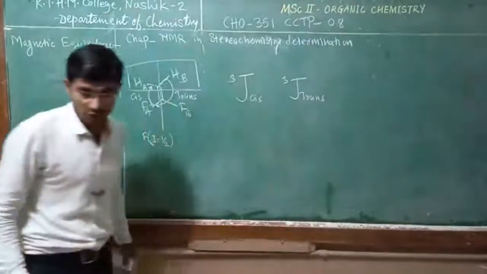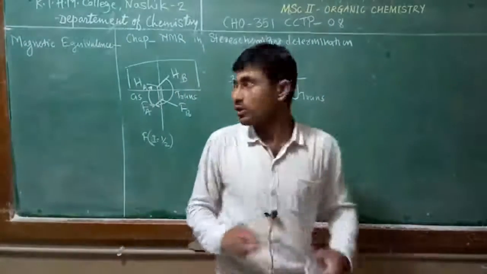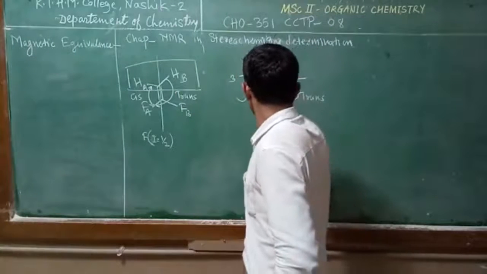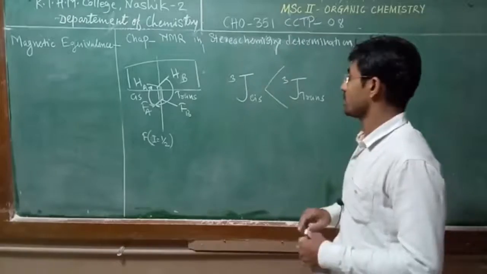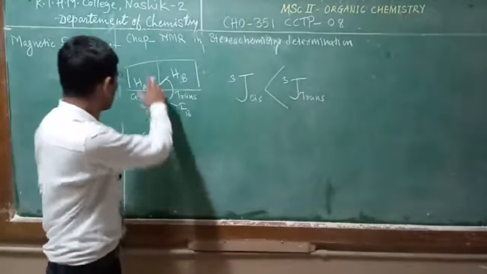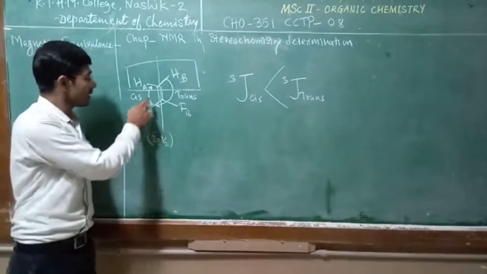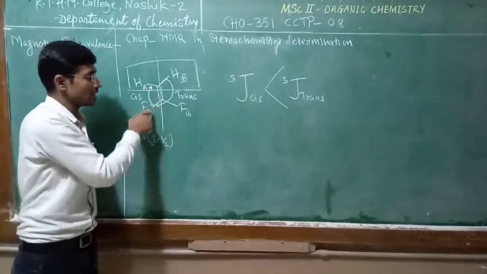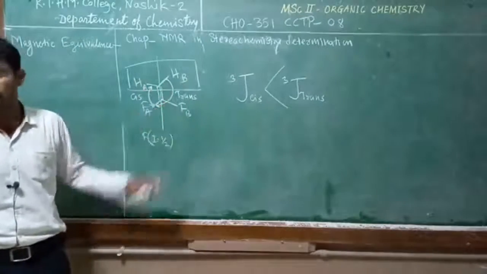This is an alkene molecule, and you know very well trans coupling has the larger value. So this has unequal coupling here. Both protons are chemically equivalent, isochronous, but when they are coupled with the fluorine atom, the first is cis, the second is trans. Because of that they are magnetically non-equivalent protons.